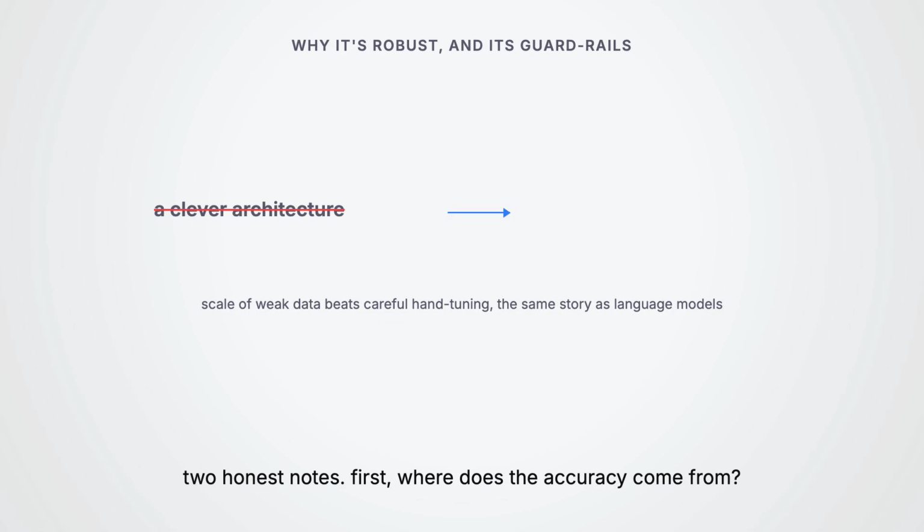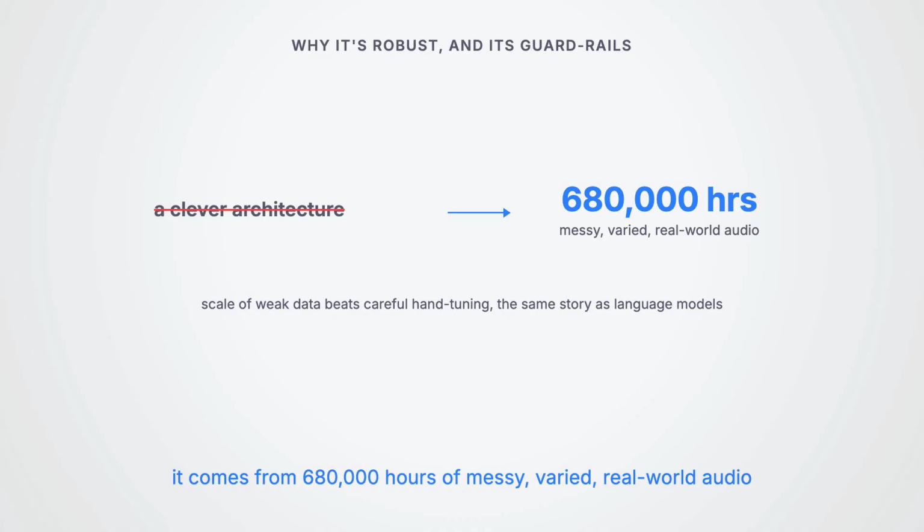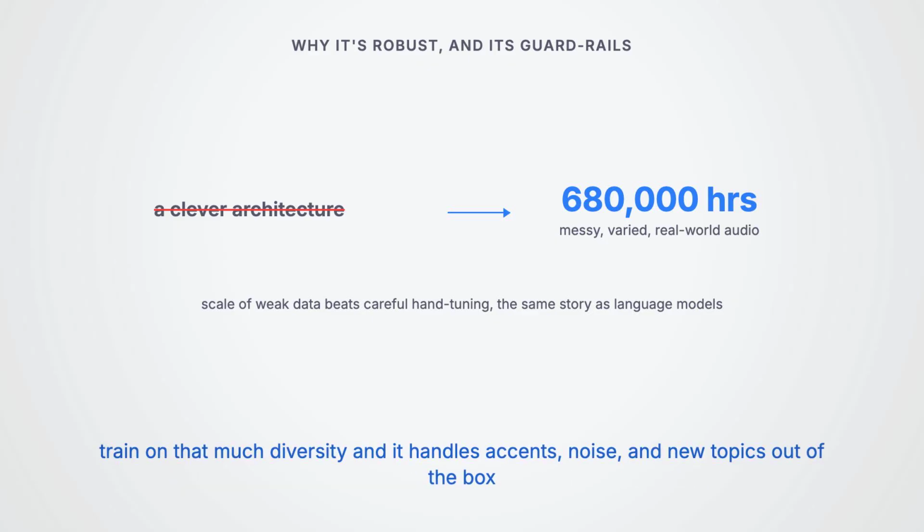Two honest notes on why this works so well. First, where does the accuracy come from? Not from a clever architecture, the transformer here is deliberately plain. It comes from those 680,000 hours of messy, varied, real-world audio. Train on that much diversity, and the model handles accents, noise, and topics it was never tuned for, straight out of the box. Same story we tell about language models. Scale of weak data beats careful hand tuning.